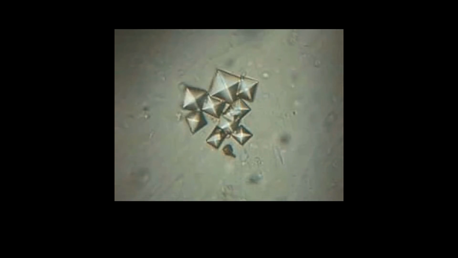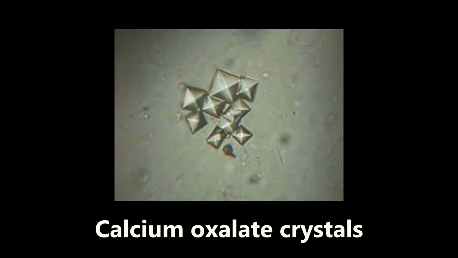This next one is an example of calcium oxalate crystals. So these are obviously in kidney stones. These are the most common type of kidney stone. About 80% of cases are calcium oxalate crystals. A couple things to note about this is that the treatment is citrate. The reason being that citrate can chelate calcium and help to bind it in the urine so that it doesn't form these stones. And another important thing to note is that patients who have this type of nephrolithiasis are normocalcemic and hypercalciuric. Very important to know that.